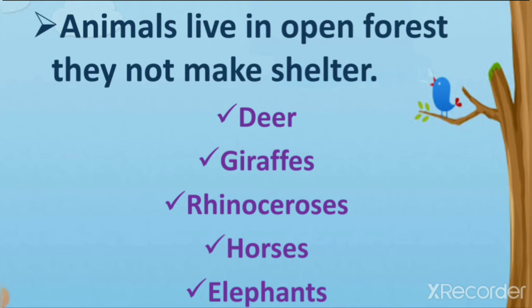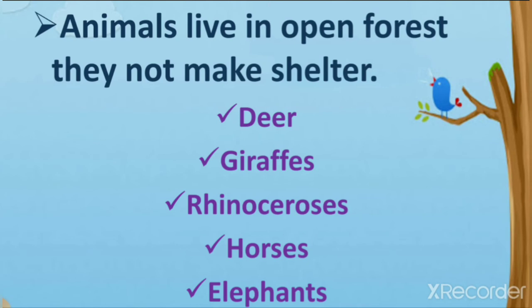So these are all animals which eat plants. Remember when we learned about different kinds of food which animals eat, the plant eating animals. So they are deer, giraffe, rhinos, horses and elephants. We learned that they eat grass or plants or vegetables and fruits.